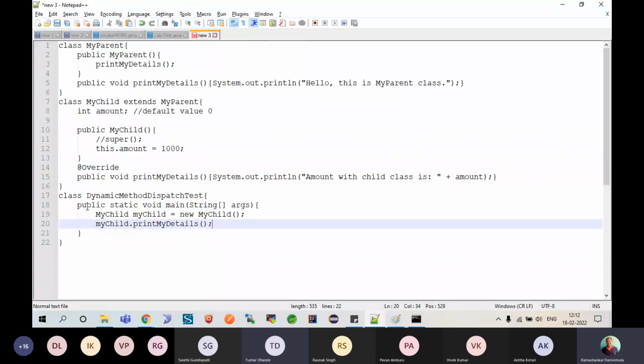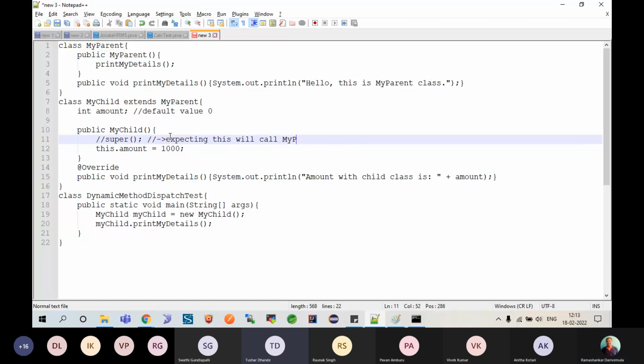If you have seen this, the general expectation is that this one will print, and because you have called super, expecting this will call my parent and print the hello message, correct or not?